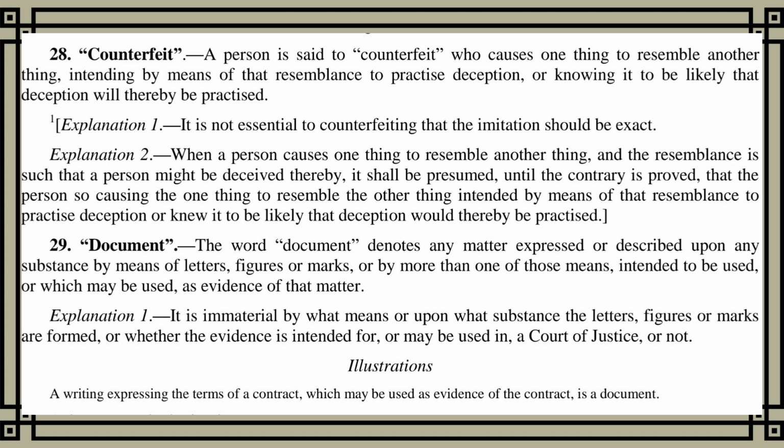Explanation 2. When a person causes one thing to resemble another thing, and the resemblance is such that a person might be deceived thereby, it shall be presumed, until the contrary is proved, that the person so causing the one thing to resemble the other thing intended by means of that resemblance to practice deception or knew it to be likely that deception would thereby be practiced.